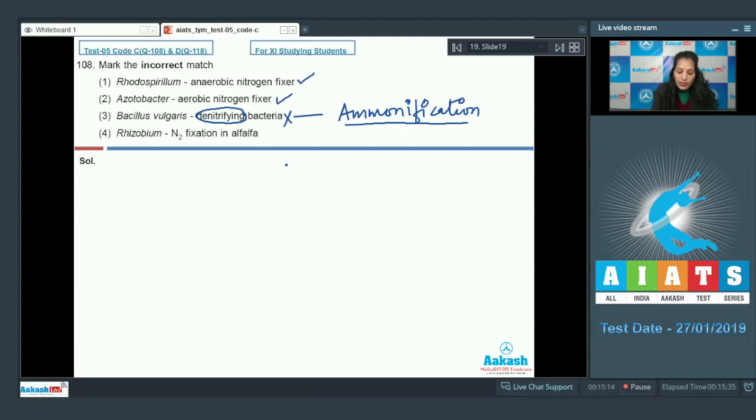Fourth is rhizobium, nitrogen fixation in alfalfa. Yes, it is true that rhizobium fixes nitrogen in alfalfa also. So the correct option for the given question is option number 3. Let's move on to the next question.